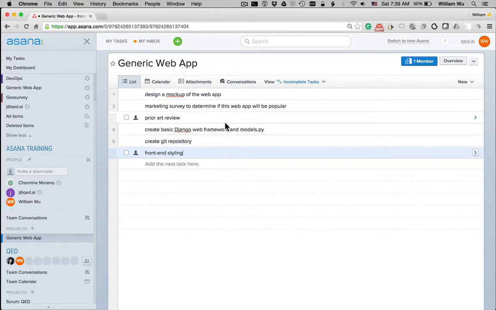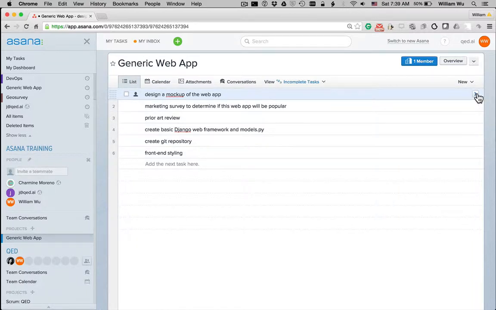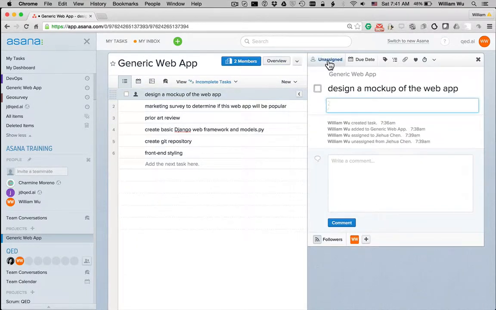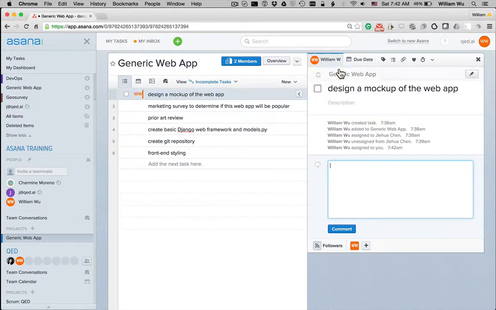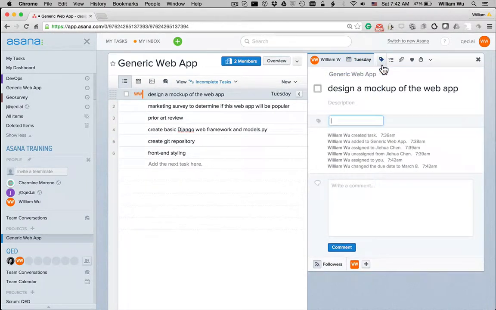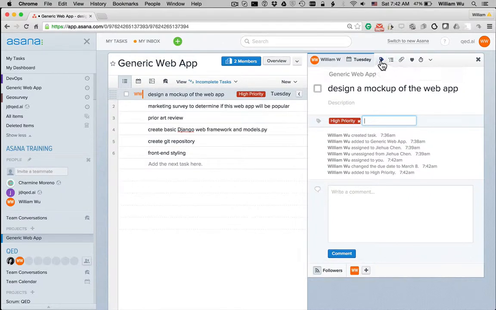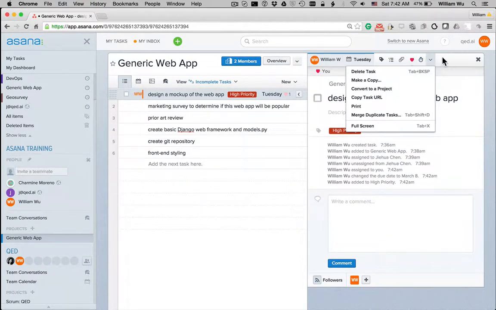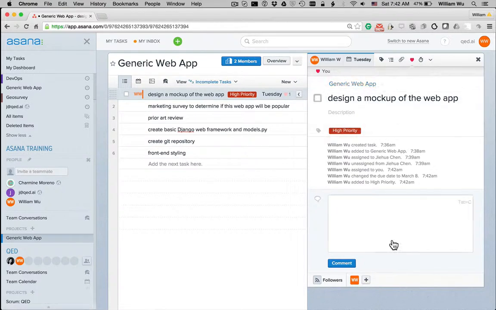Okay, so I have all these tasks here, and now I need to assign them to different people. So by clicking on this unassigned button, I can then assign it to a certain person. So here I've assigned it to myself, and I'm going to set a due date for it to the 8th. I can set the priority to be very high, or some other tag as I choose. I can attach any files that might be relevant to this, and it has built-in support for Dropbox, Google Drive, and Box. We can favorite the task, and those are the main features that you would add here.